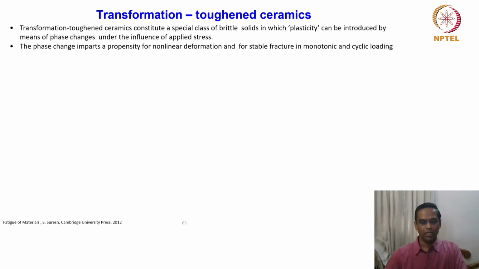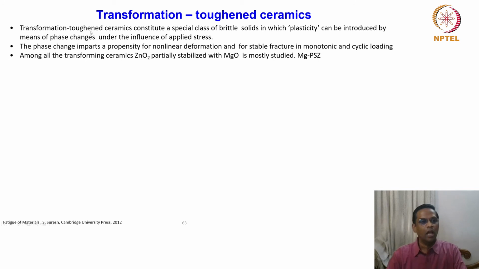Here, if you consider the crack is there in the ceramic material, and then ahead of the crack the region is getting transformed into a new product, then what happens? That is the idea. Among all the transforming ceramics, zirconia partially stabilized with magnesium oxide is mostly studied. Okay, Mg-PSZ is a partially stabilized zirconia system.